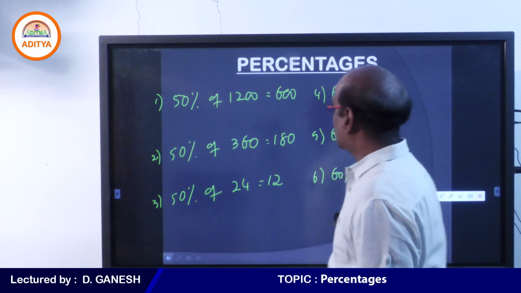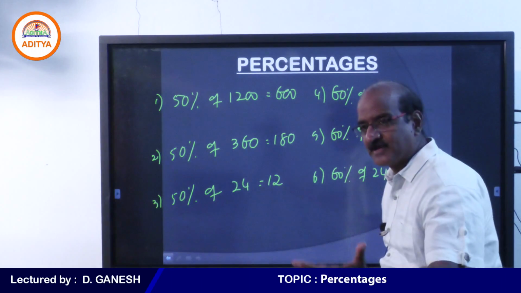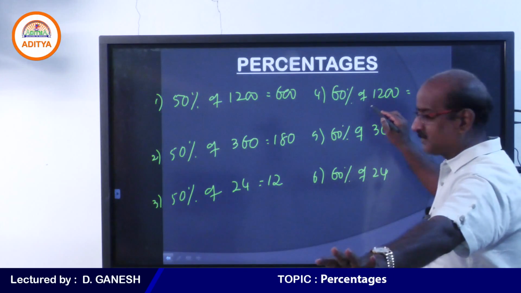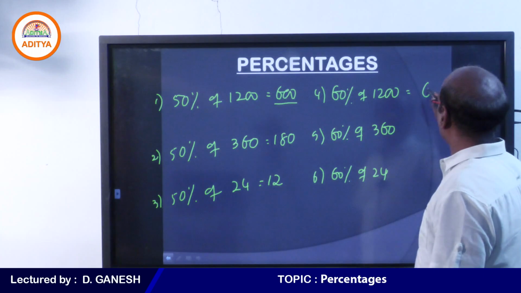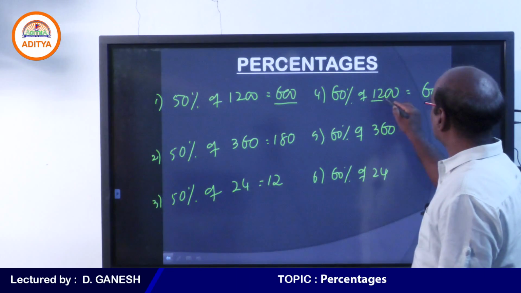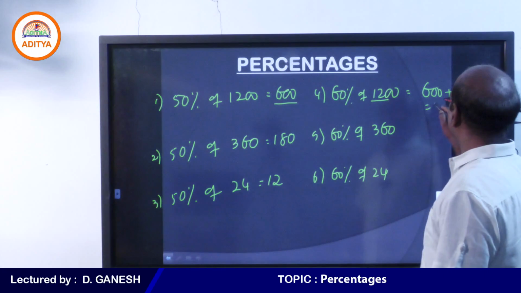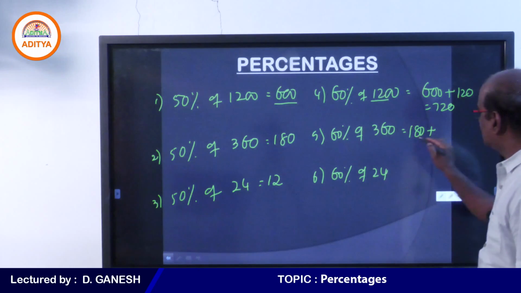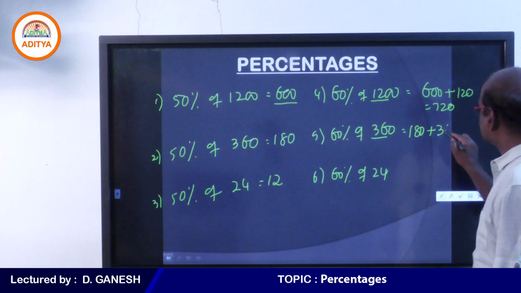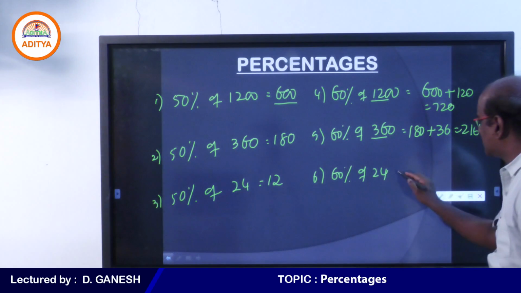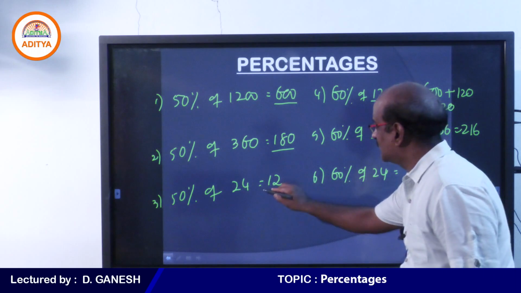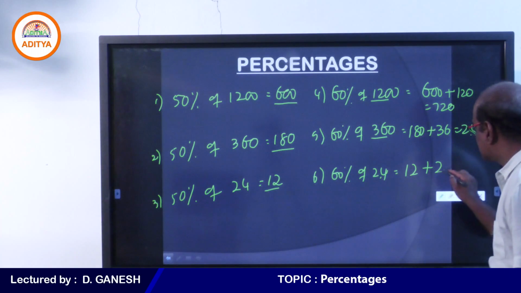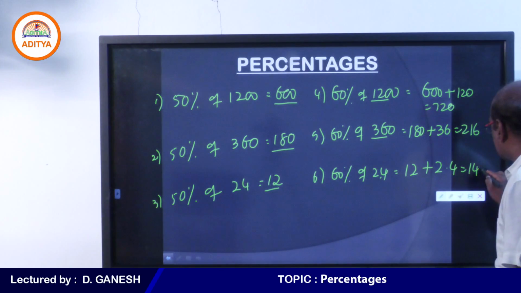Do you understand what I mean by saying 60%? If I have to calculate 60% of 1200, what I must be doing is, 50% I already have, plus 10%. What is 10%? 120, so that is 720. For 360, 50% is 180 and 10% is 36. 180 plus 36 is 216. And for 24, 50% is 12, to which we add 10%, which is 2.4, and hence your answer must be 14.4.